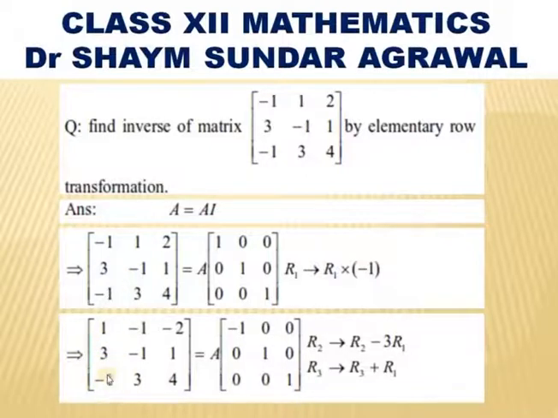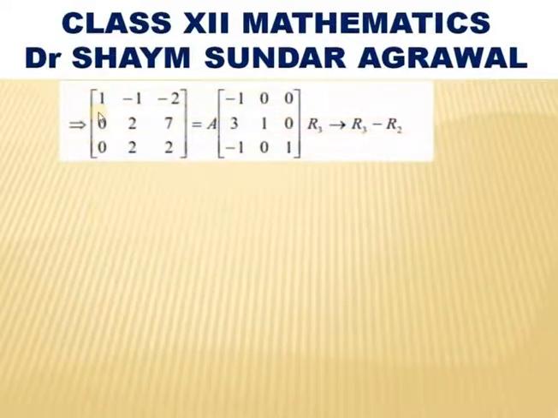Next, in the second row first column and third row first column, we have to make them 0 by using R1. So, R2 replaced by R2 minus 3 times R1 will get 0, and R3 replaced by R3 plus R1, by adding that we will get 0. By taking those 2 operations, it becomes 1, minus 1, minus 2; 0, 2, 7; 0, 2, 2 equals A into minus 1, 0, 0; 3, 1, 0; minus 1, 0, 1.